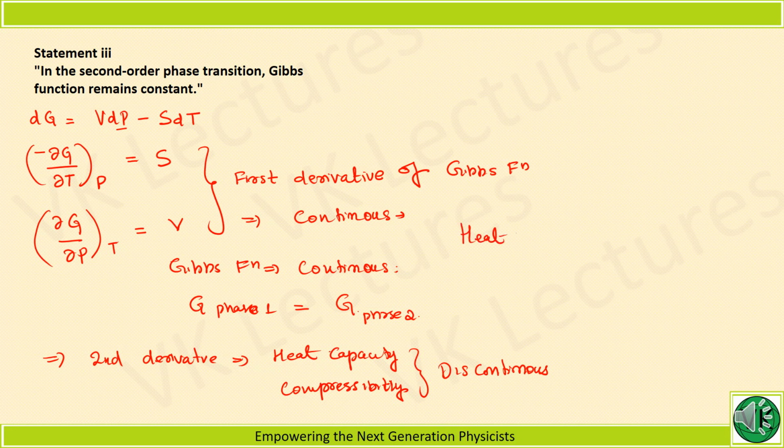Heat capacity is nothing but the derivative of entropy with respect to temperature, that is dou S by dou T at constant pressure, and compressibility is dou V by dou P at constant temperature. Volume with respect to pressure is compressibility, entropy with respect to temperature derivative is the heat capacity. You can write Cp.